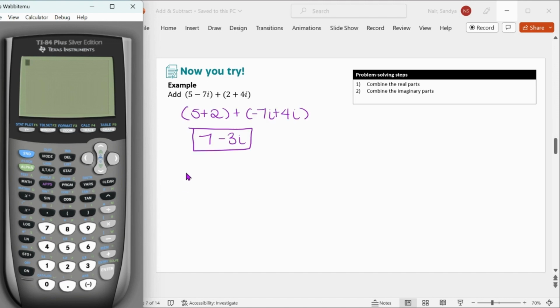So when we do this problem, once again, we pull out the real part. So we have 5 plus 2, which is 7, and then negative 7i plus 4i, which is negative 3i. So we have 7 minus 3i. Remember, you can always use your calculator to check. So I'm going to go ahead and do that. So we have 5 minus 7i plus 2 plus 4i. And when we hit enter, it does give us the same answer.